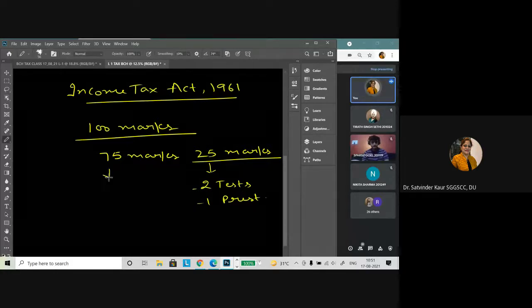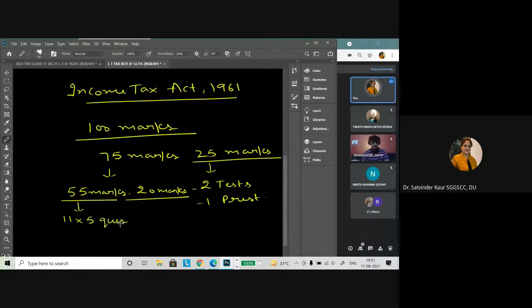When we talk about the 75 marks, 55 marks are for the final exam and 20 marks are for the practical. In the 55 marks, there used to be 11-mark questions and you were supposed to attempt 5 questions. The 20 marks are devoted to the e-filing practical.